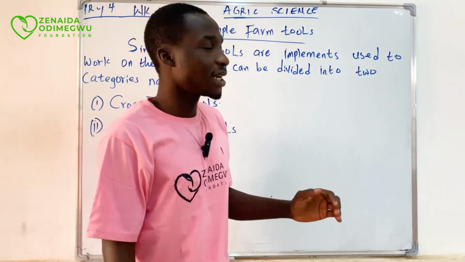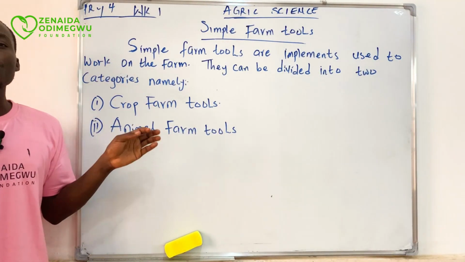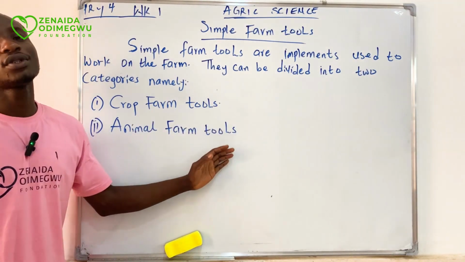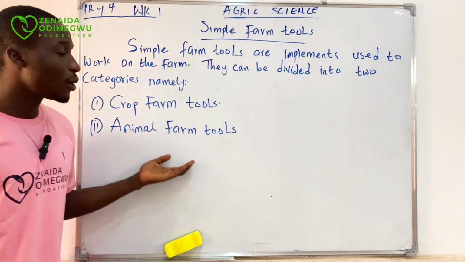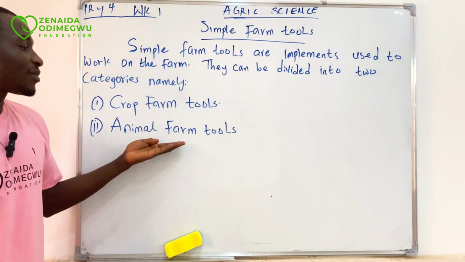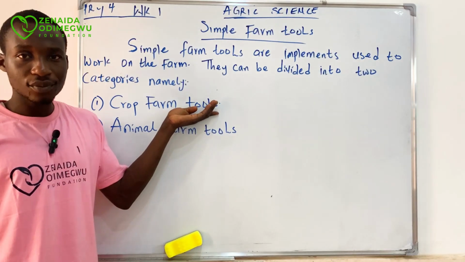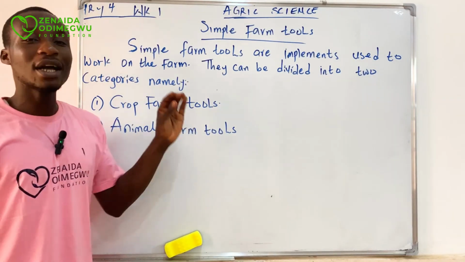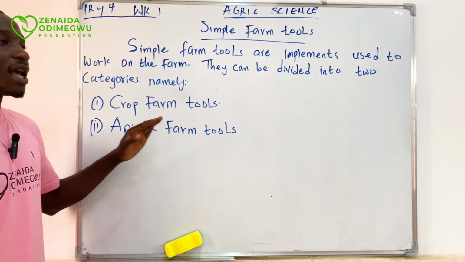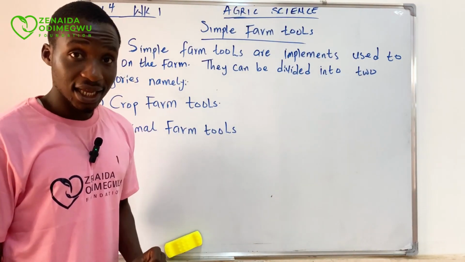But they are categorized into 2 because there are ones we use when we are farming crops, so we call them crop farm tools. Are you getting what I'm saying? But there are also tools you use when you are rearing animals. You don't expect that the same tool you use when rearing animals is the same tool you use when rearing crops. That is why they have been categorized into 2. So the crop farm tools and what? And the animal farm tools. Is that taken, class? Good.